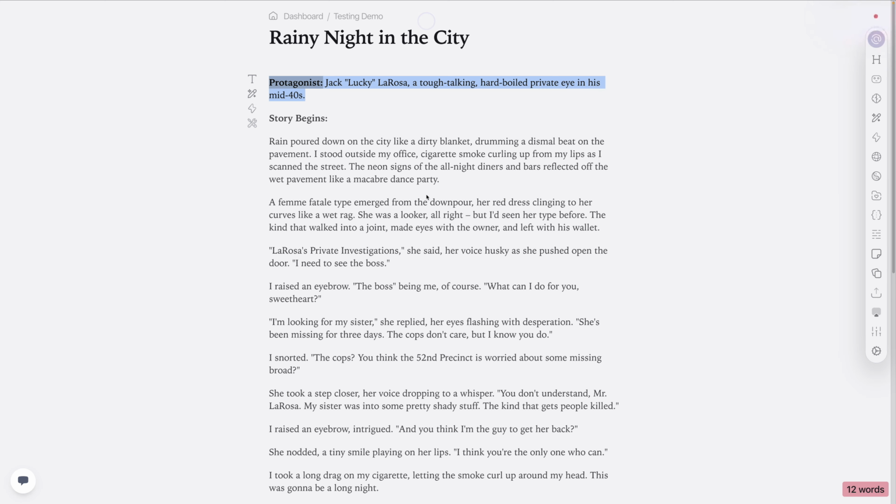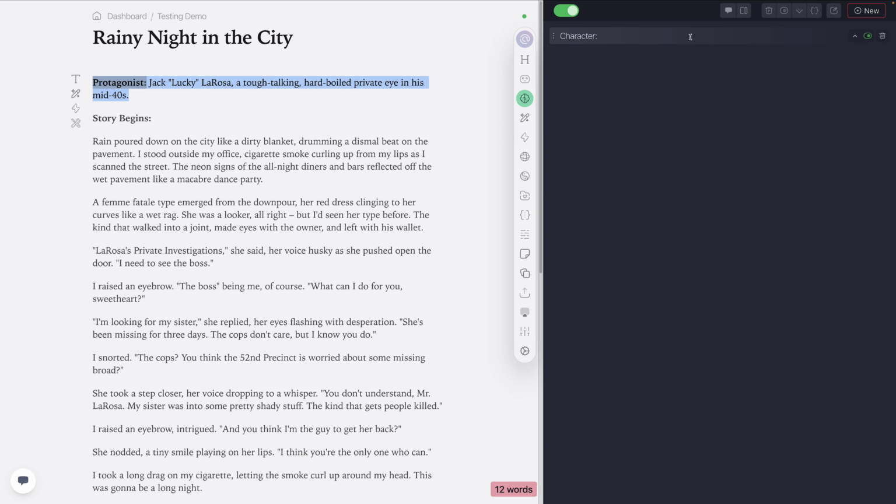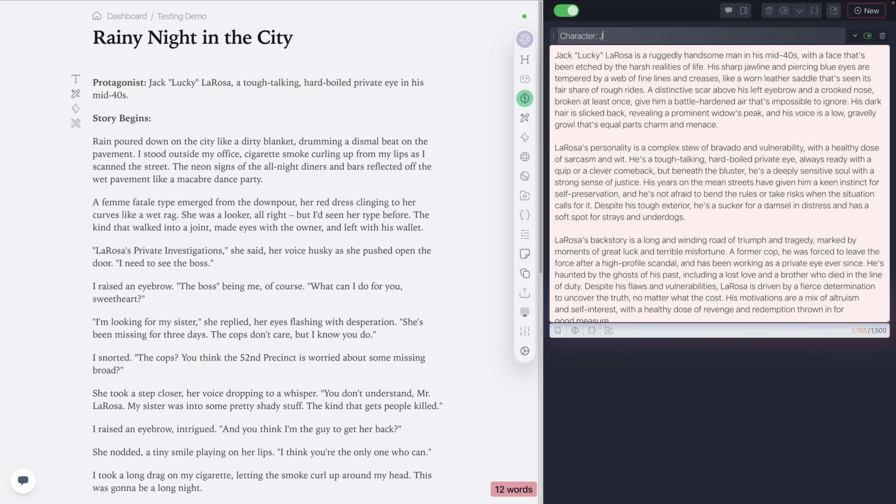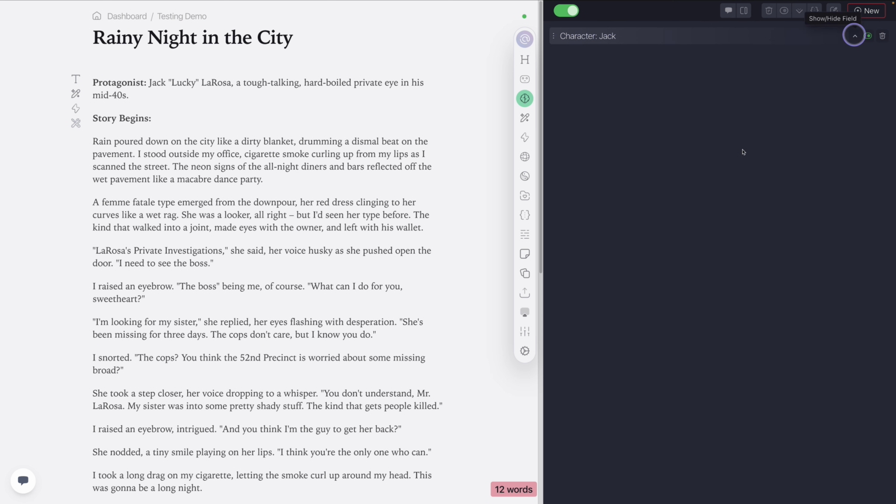Let's go ahead and hit continue. I'm going to go into memory now, and I've got this character here, and I'm just going to update the label and call it character Jack. So now we have a memory field here so that Chibi knows the character. And we can roll this up.